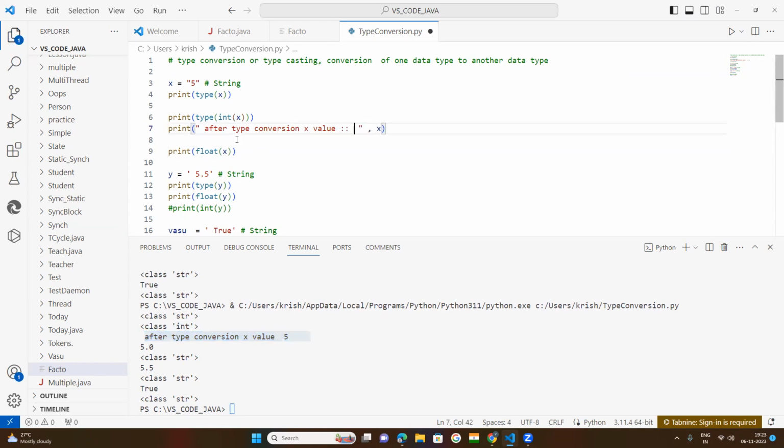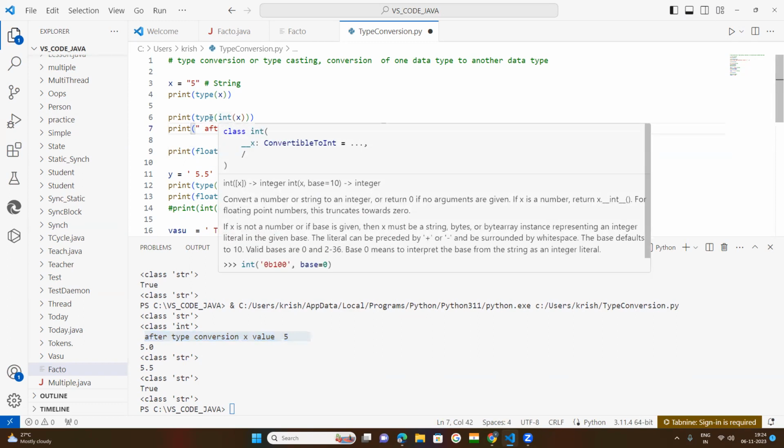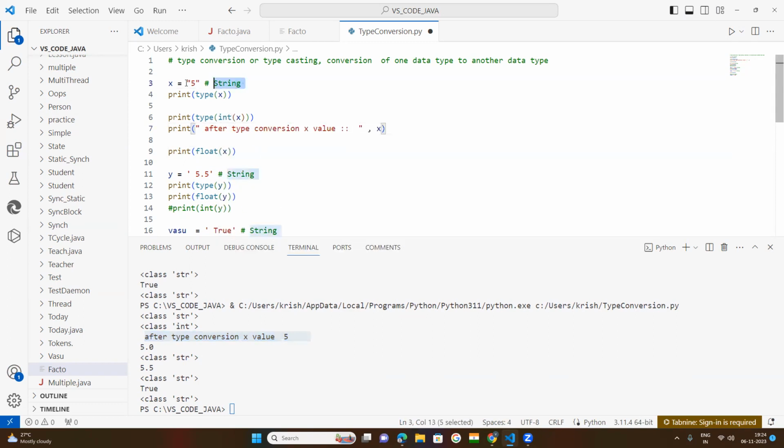After which type conversion? Integer type conversion. It means your string is converted after int type conversion. Int type means I have used the int function here. This string type of data is converted by the use of the int function. After int type conversion, now x value is equal to what?